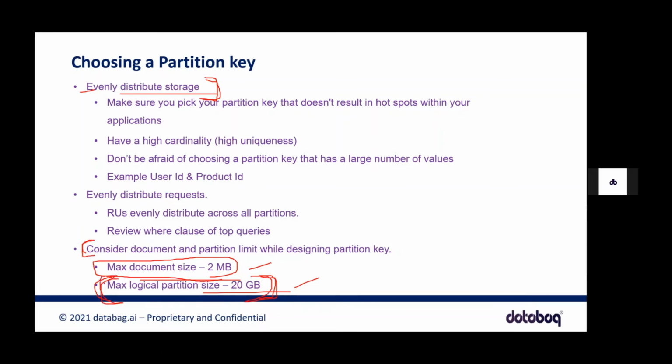If you select a logical partition that can have more data, which will exceed 20 GB, the system tries to intimate you that your logical partition size is getting beyond the limit. So be careful while choosing the logical partition, because there is a limit on this. For logical partition it is 20 GB, and for document size, it is 2 MB. Okay.